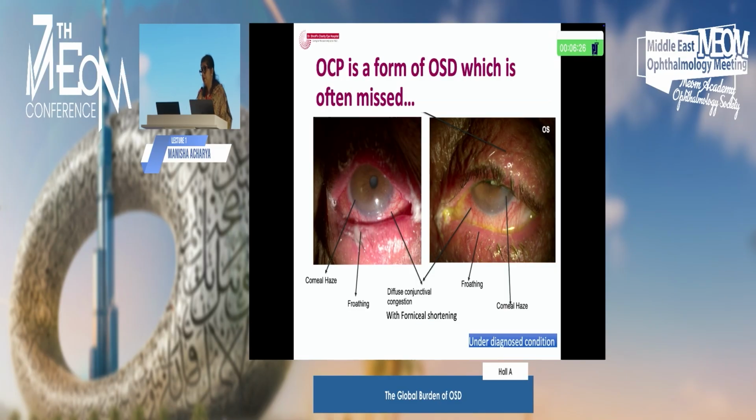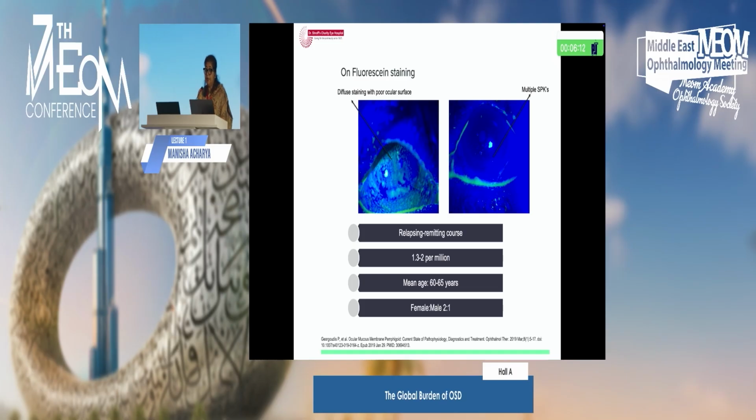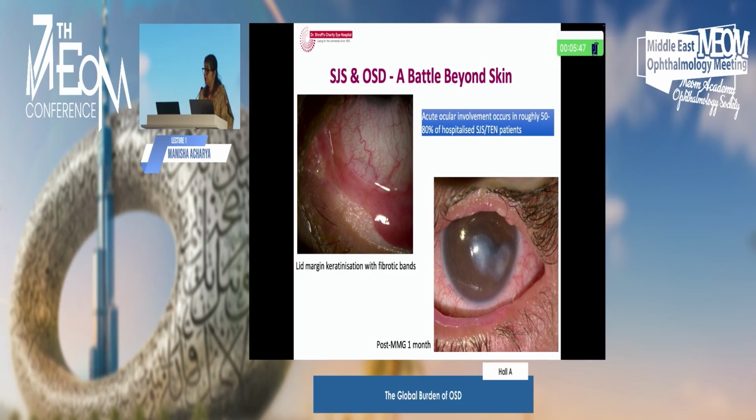Another missed OSD, which leads to severe OSD, is OCP. It's a very underdiagnosed condition, and these patients are usually treated as chronic conjunctivitis, coming off and on. The thing with this disease is that it has a very relapsing and remitting course. 1.3 to 2 per million are affected, with a mean age of 60 to 65, and females are more prone to this. So any female coming with chronic conjunctivitis, we should definitely look at the lids more and find out if they have any similar fronds or anything which suggests OCP, even early OCP.